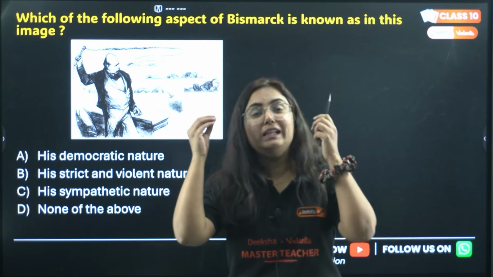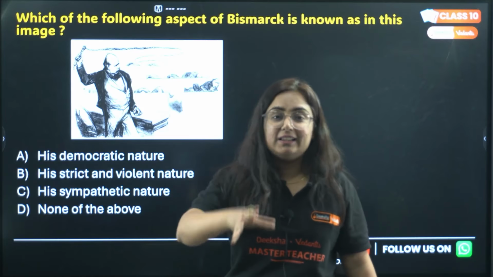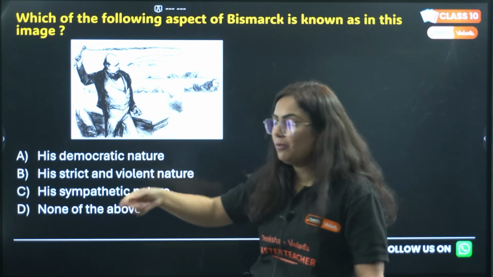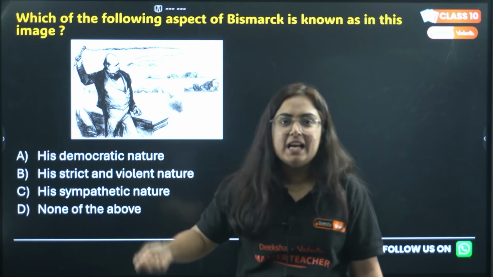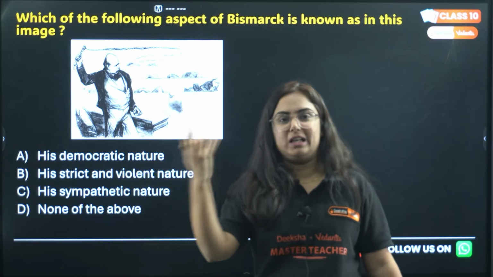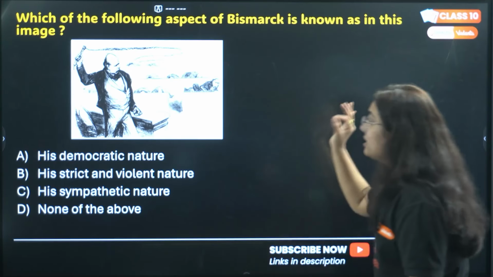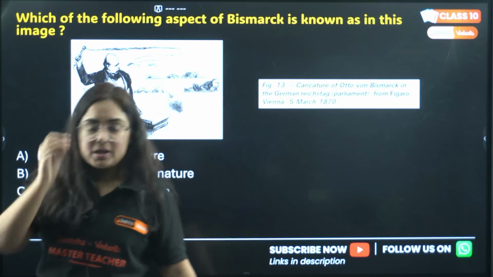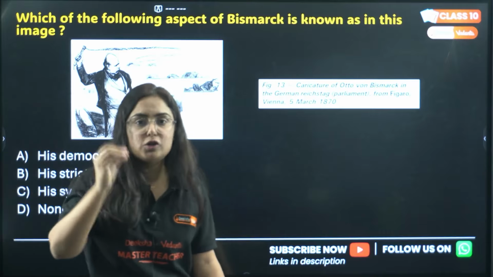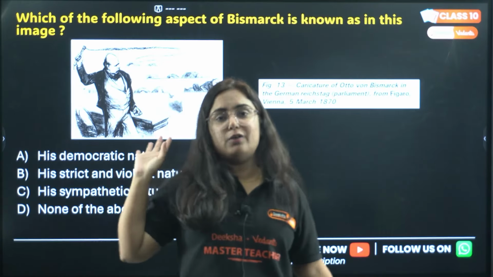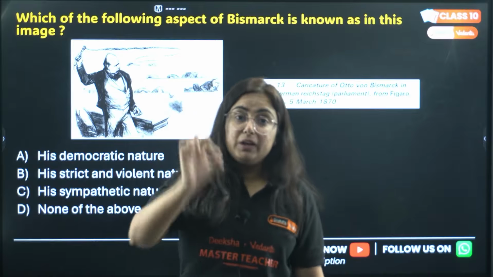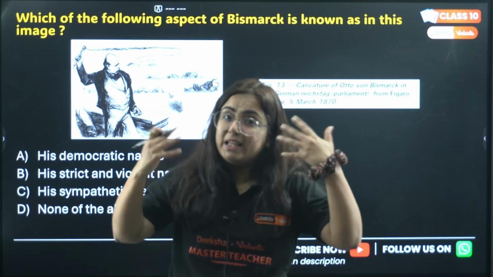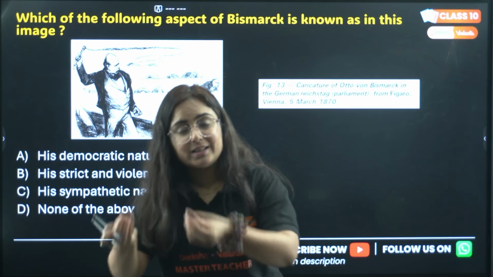I don't think we even need to guess the answer. Even if you close your eyes and answer, B is correct here, because clearly whenever a person is taking a hunter in his hand, he's not showing a generous democratic nature. It's a violent and strict nature. If we talk about Otto von Bismarck, although he is considered the backbone or father of German unification, we know that what made Germany a unified nation was the army. And whenever there is army, there is war, there are fights.